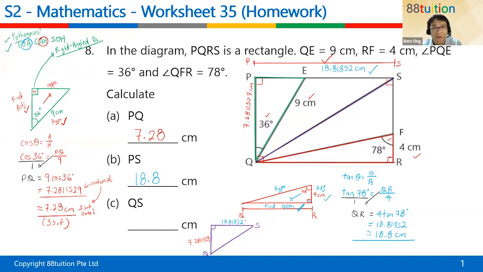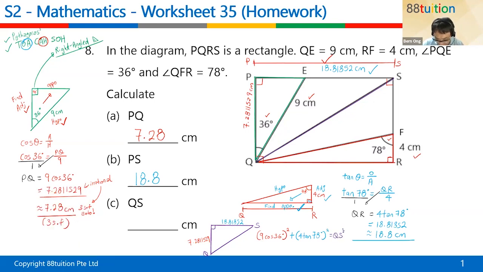The number's very long, right? Do you dare to do this? Look, the red color, can I use 9 cosine 36? This is the short square, I purposely square it. Plus, down here, the blue color is 18.81, that is actually 4 tangent 78. If you dare to do it, you can put it in like that, equal to QS square.